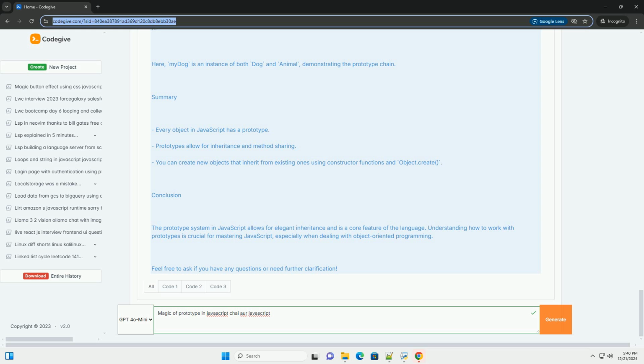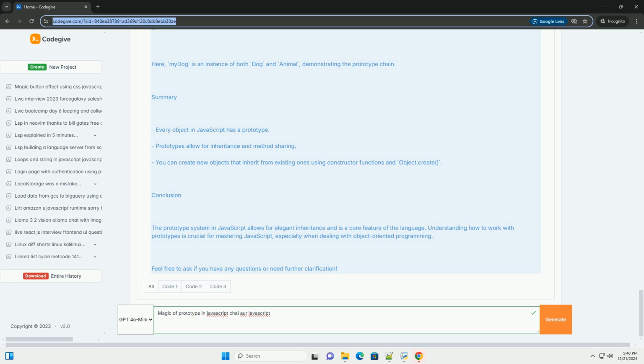In this example, 1. We define a constructor function Animal. 2. We add a method speak to Animal.prototype. 3. We create an instance of Animal called dog. 4. When we call dog.speak, JavaScript looks up the prototype chain and finds the speak method on Animal.prototype.